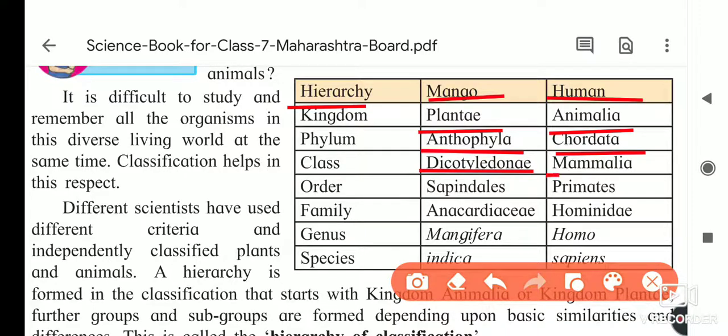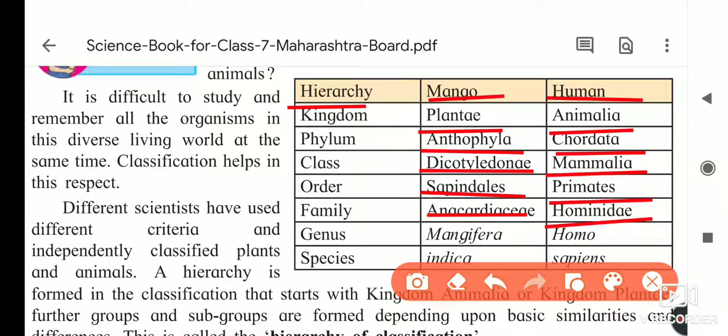Next is Mammalia. We are mammals, which means we give birth to young ones and take care of them. Next is the order, Sapindales for mango, and primates for humans. Then the family, Anacardiaceae, and Hominidae.